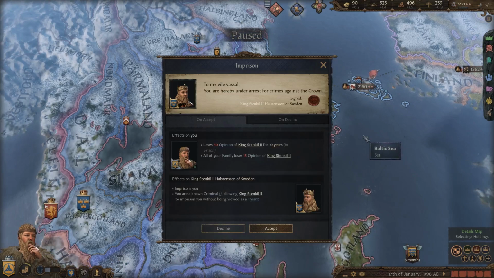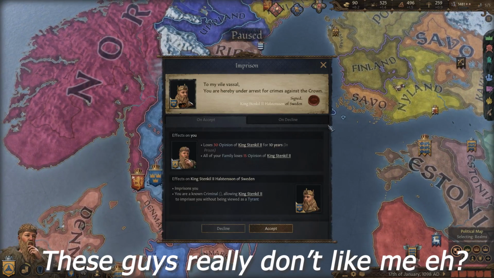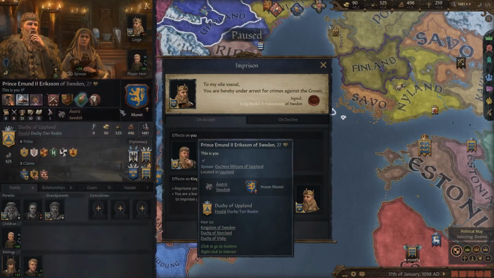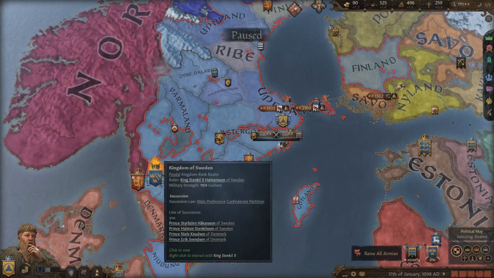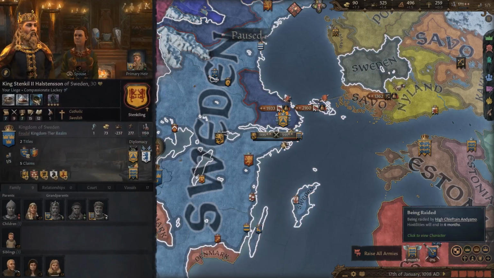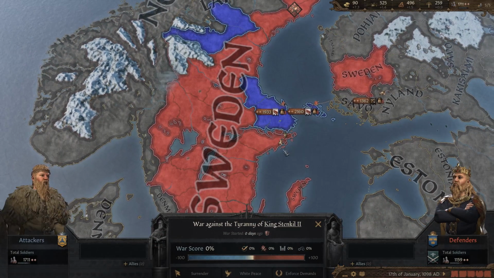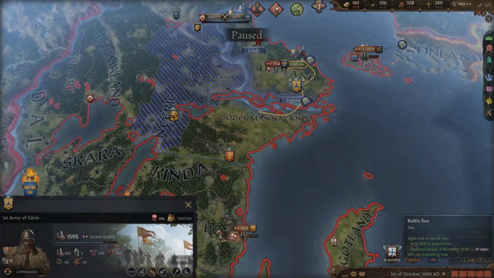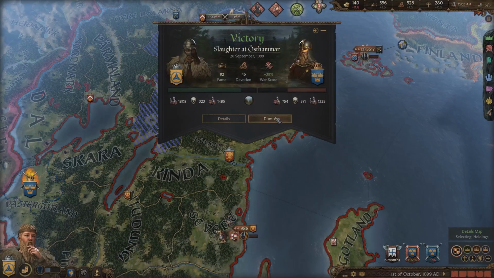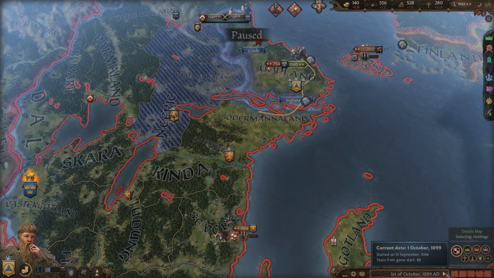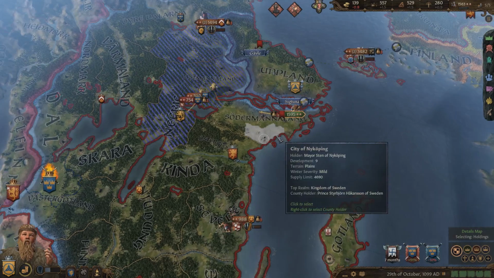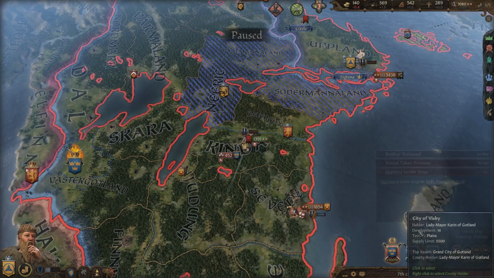Oh my goodness. Okay, and now they want to imprison me for crimes against the crown. What was I a criminal for? Can you tell me that? Well, I'm going to decline it. We just defended against a war from Sweden, so I feel like we should be able to defend against another one right now. Okay, so I just won a big battle. And you can see we're up to 92% war score, and I didn't even need to call in the Prussians for this war. And just like that, 100% war score.